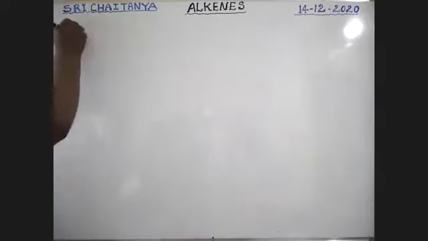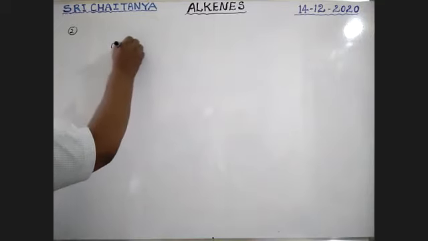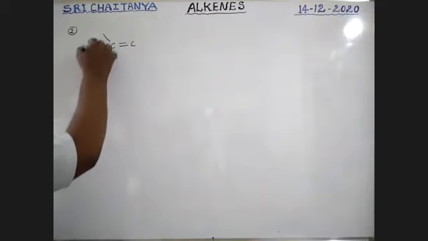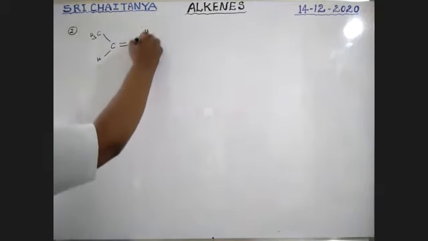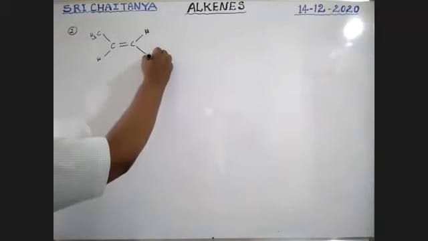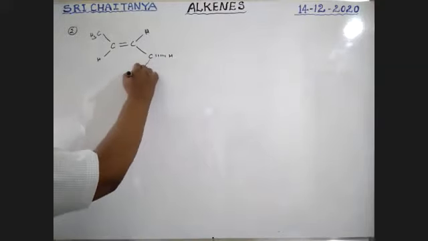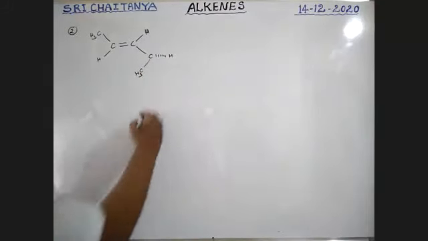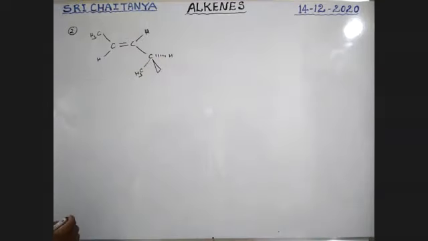Note point 2. I am taking this compound, boys. C double bond C with CH3 and H, the trans compound, with H and CH3, and this is a wedge line.